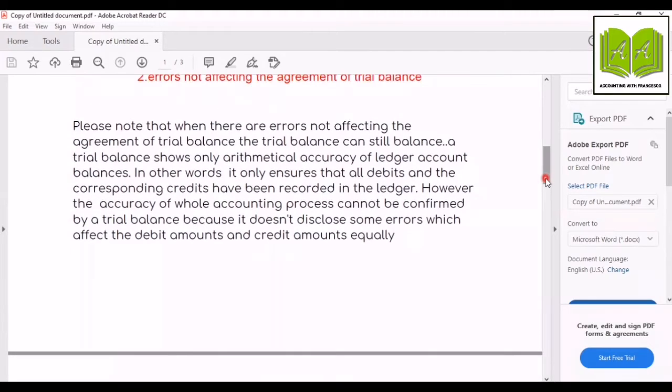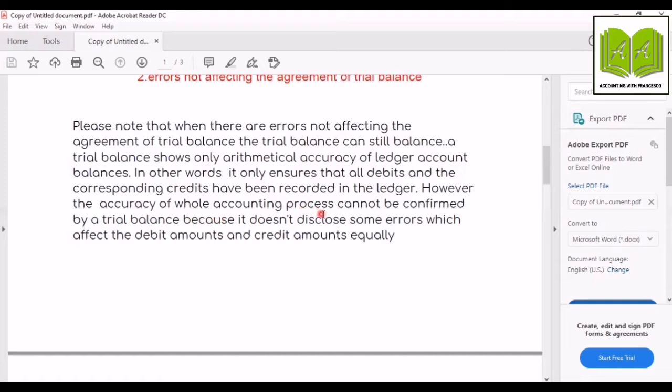This is very important. Please note that when there are errors not affecting the agreement of trial balance, the trial balance can still balance. The trial balance shows only arithmetical accuracy of ledger account balances. In other words, it only ensures that all debits and corresponding credits have been recorded in the ledger.